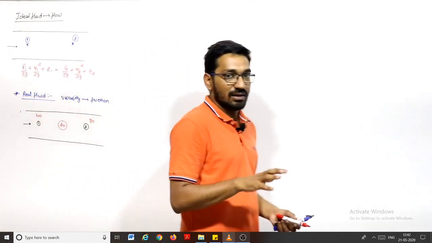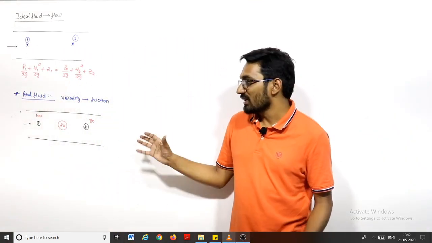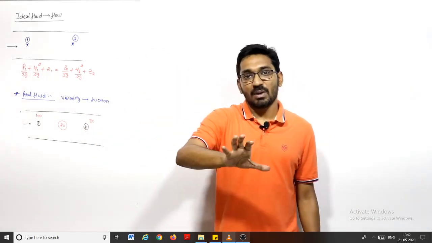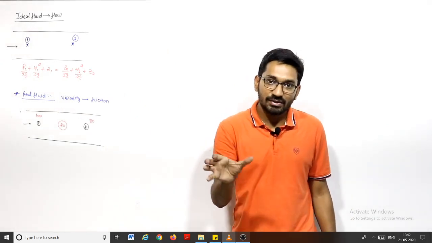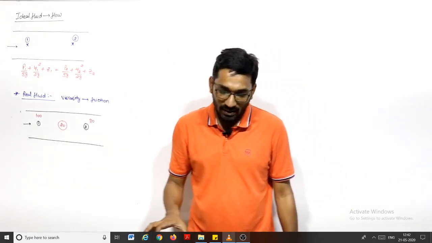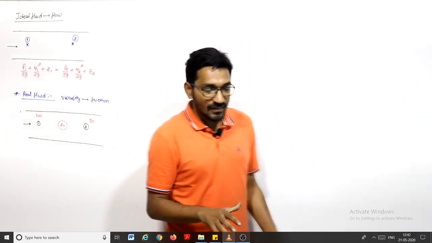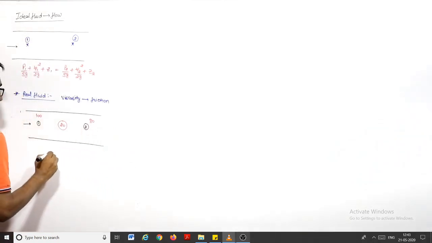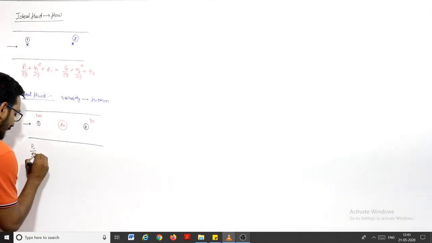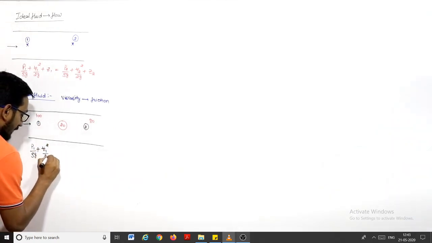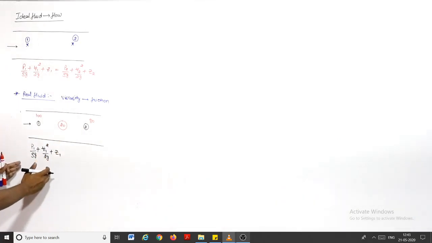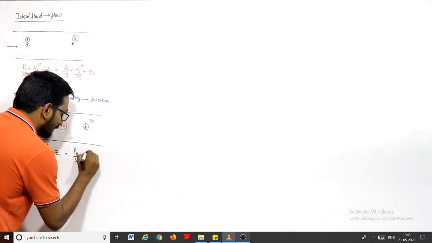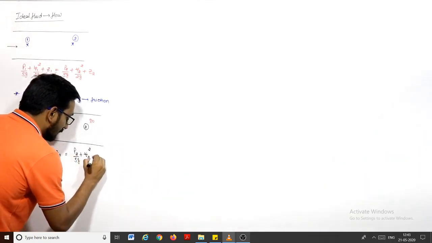The energy is still conserved, we can say, right? Energy is still conserved, but some of it goes to overcome this friction. So the total energy at point 1 will be equal to the total energy at point 2 plus the energy required to overcome the friction, right? So some energy will decrease. And in terms of head, if I apply the Bernoulli equation between point 1 and point 2, P1 by rho g plus V1 square by 2g plus Z1, this is the total energy head available at point 1, will be equal to P2 by rho g plus V2 square by 2g plus Z2.